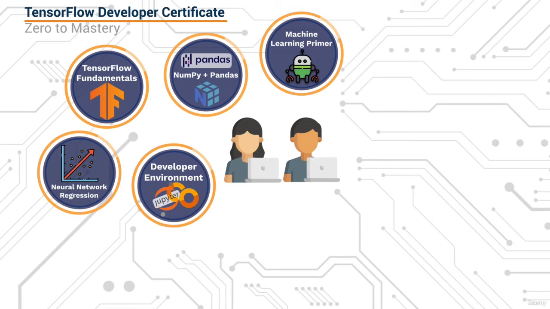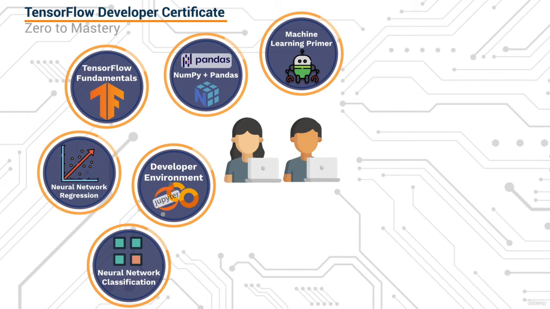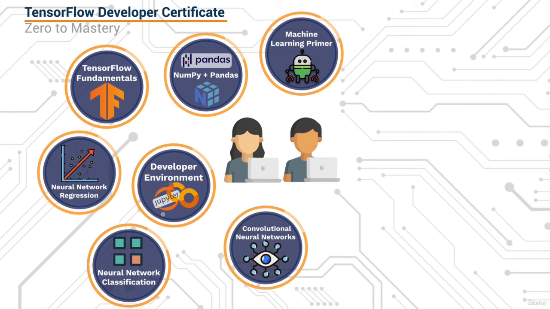Then we're gonna dive into the idea of neural networks. We're gonna start off with regressions, then get into neural network classification with TensorFlow. It's gonna be a ton of fun, it's gonna be very practical. And then we get into something super exciting, and that is computer vision and convolutional neural networks. We're gonna learn how to use real-world images with your computer vision models and learn how to solve different kinds of computer vision problems. It's gonna be a ton of fun.